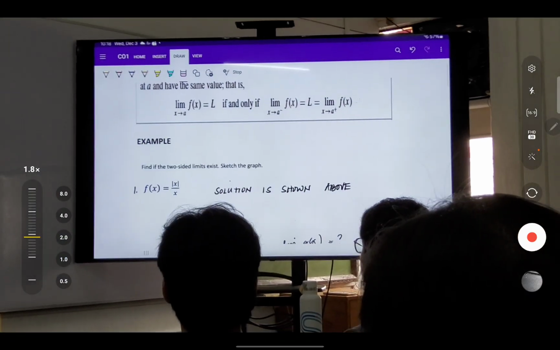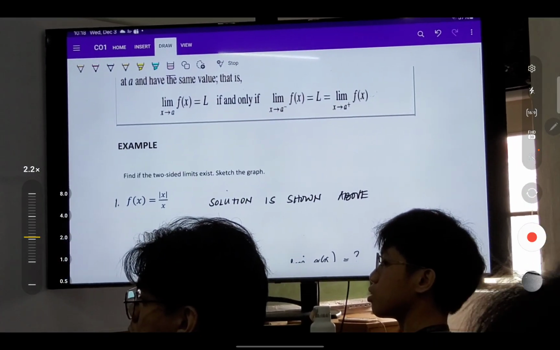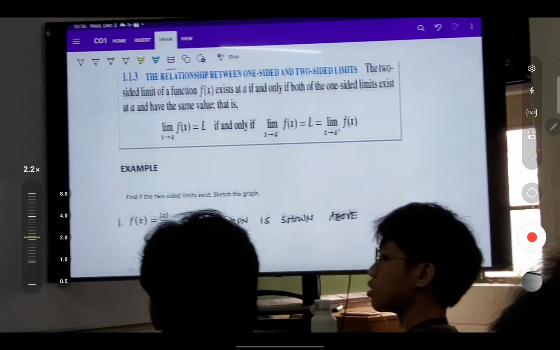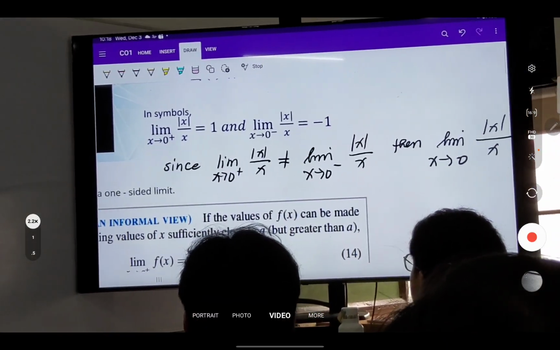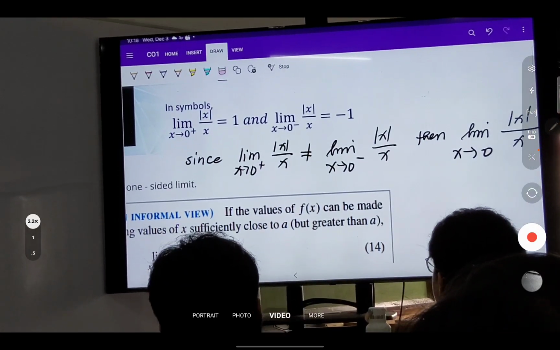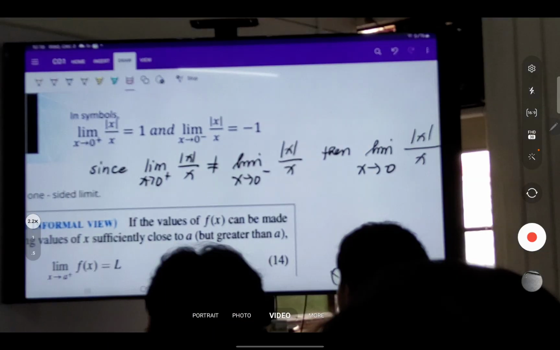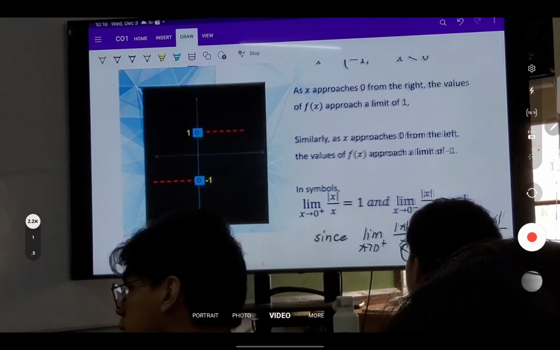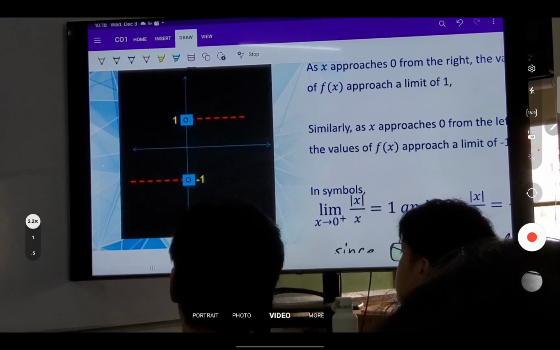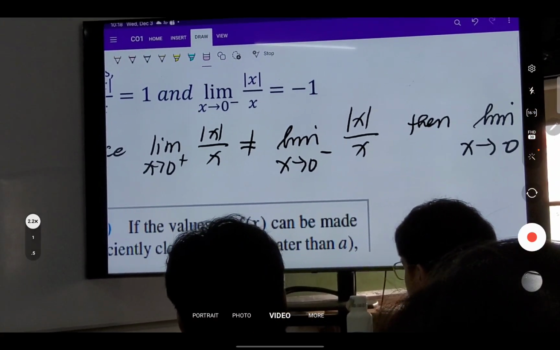We're asked to find if the two-sided limit exists and sketch the graph. O nagawa na natin dito. Number 1, ito ngayon, no? Diba? Hindi sila parehas. Use a graph. Yung coming from the right is 1, coming from the left is negative 1. Yung right natin, 1. Yung left, negative 1. Ang right and left hindi equal. So yung two-sided does not exist. Did you get it? Yes po.